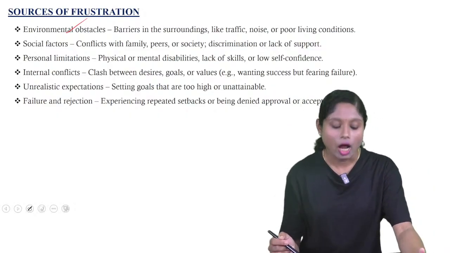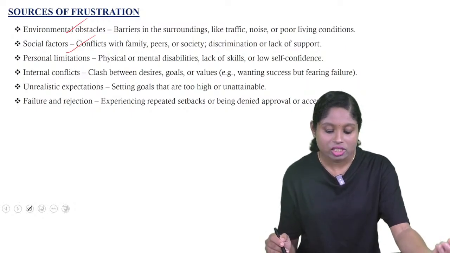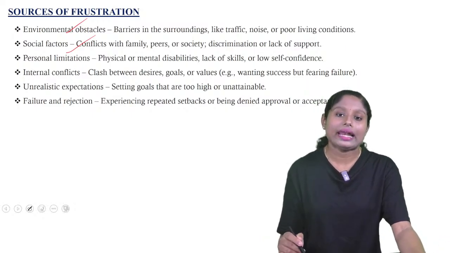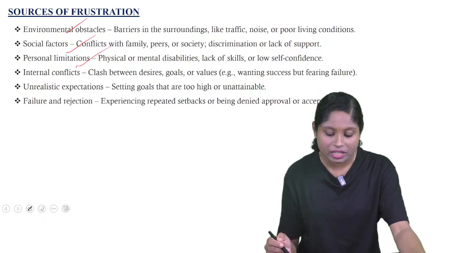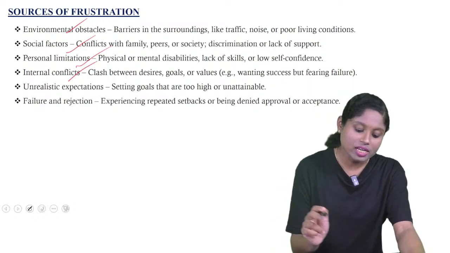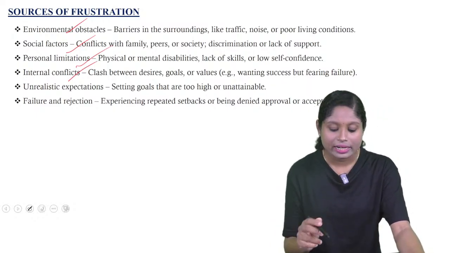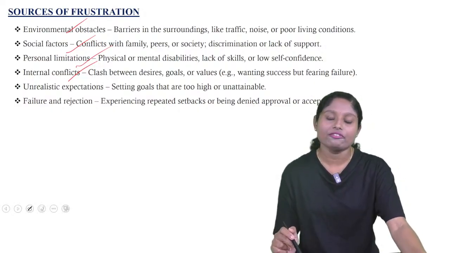So environmental obstacles. Social factors like conflicts with family, peers, society, discrimination or lack of support. Personal limitation like physical or mental disability, lack of skills or low self-confidence. Internal conflicts like clash between desires, goals or values. Example, wanting success but fearing failure.